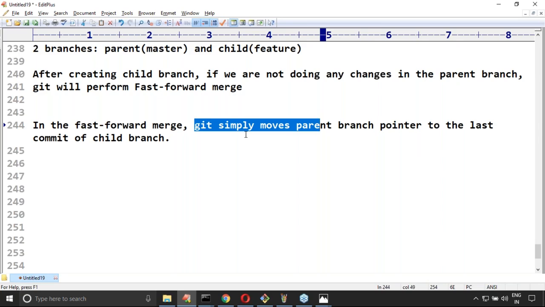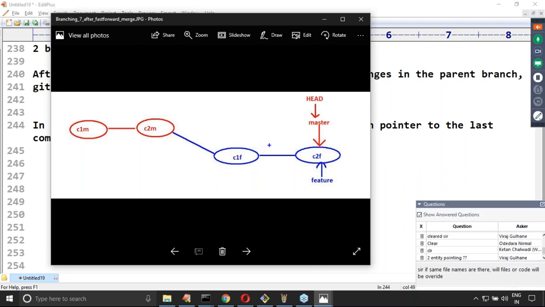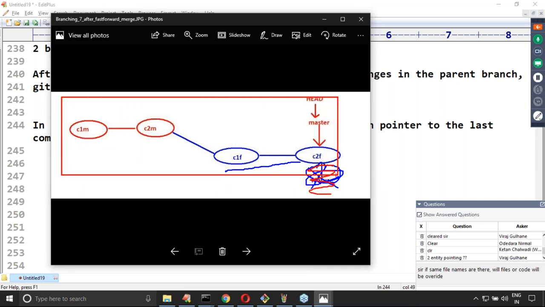That's it. Then you may ask, sir, already these changes are considered by the master branch, what is the need of feature? I told, right, feature is no longer required. If you want, you can delete this, no problem at all. Remember this one, sir. Now everything is under parent only, everything is under master only.